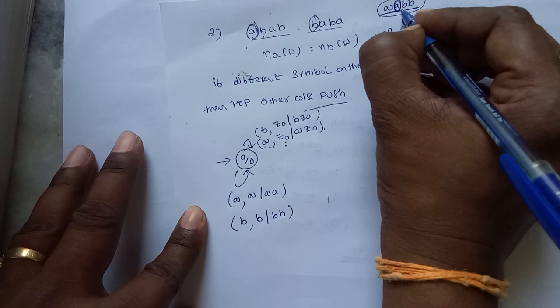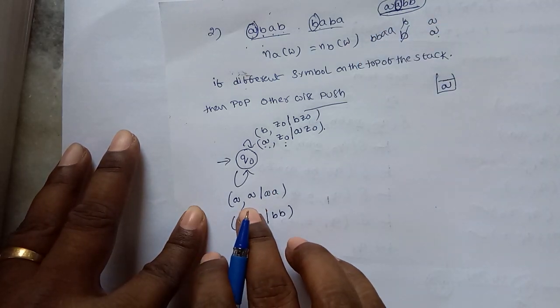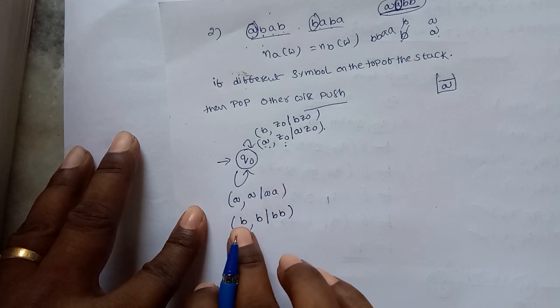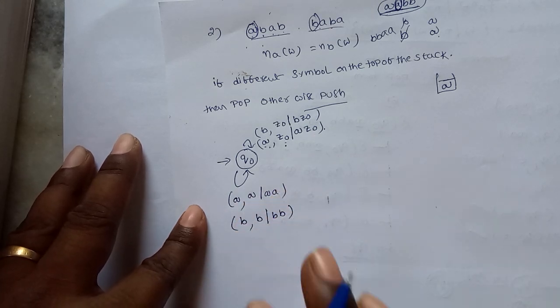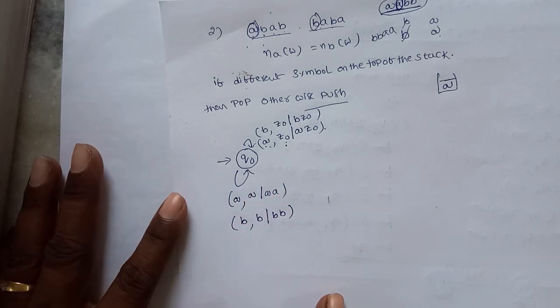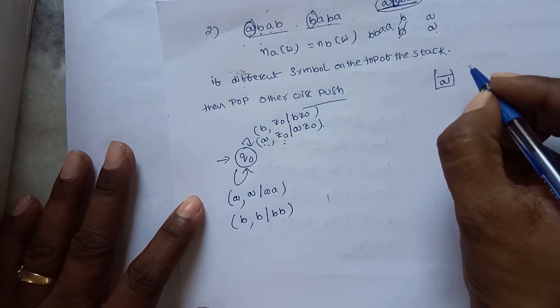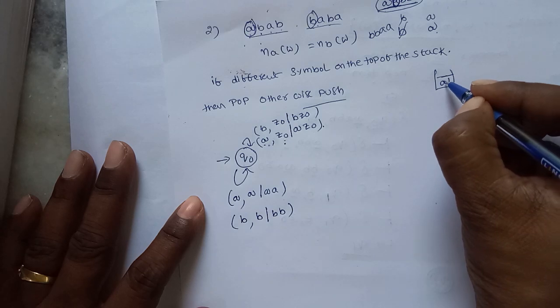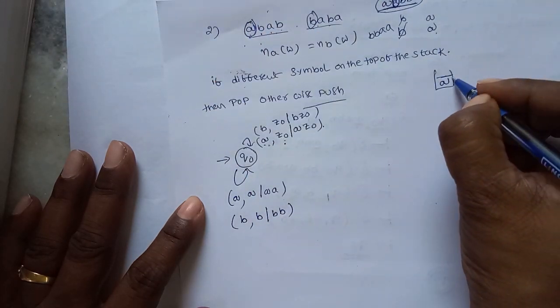Suppose there is more than one A. More than one A means the input symbol is A and the stack top is also A, so push. Similarly for B's case. One more case is, if the input is A, I push into the stack.